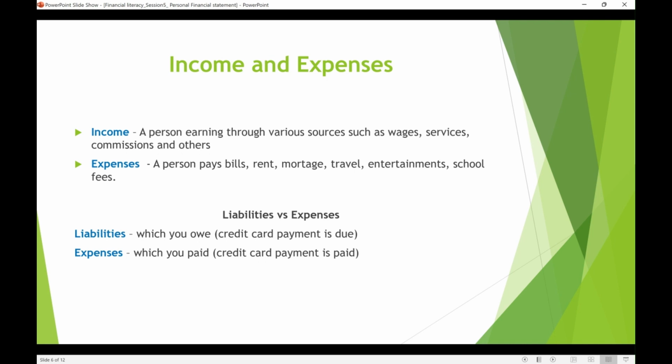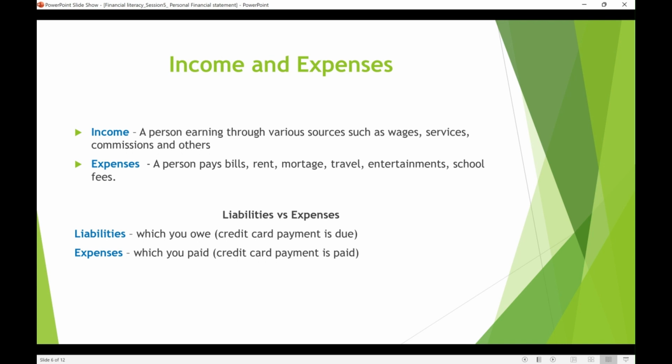There are some mandatory things which you can't avoid, but we have to know about our expenses and see where we can save, and that saved money we can invest somewhere else. So, assets and liabilities. Liabilities are what you owe, and expenses are what you paid. These are the differences between liability and expense, which we already discussed. There's a thin line between liability and expense.